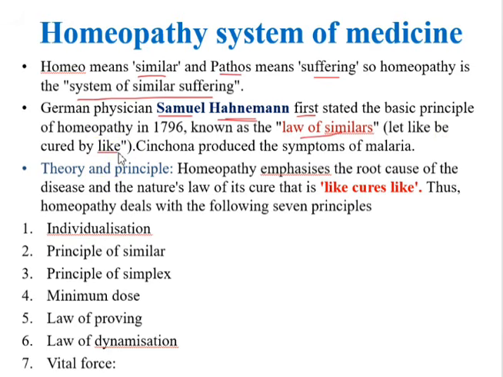Removing a thorn with a thorn, that's the homeopathy system of medicine. And a principle which includes, that is like cures like. Coming on to the some 7 principles of the homeopathy system, that is individualization.